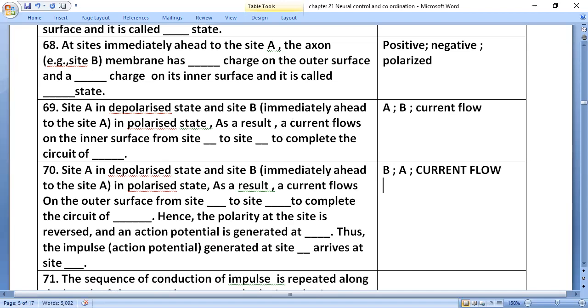Hence, the polarity at site B is reversed and an action potential is generated at site B.